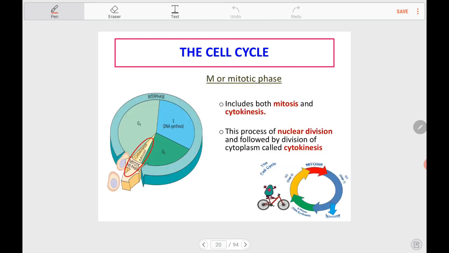So now, M phase or mitotic phase. Remember, the term is stage, but the name is phase. During this stage of the cell cycle, it includes both mitosis and cytokinesis. Remember that mitosis refers to karyokinesis, which is the division of the karyon, the nucleus. Cytokinesis is the division of the cytoplasm. So this process of nuclear division is followed by division of the cytoplasm called cytokinesis.